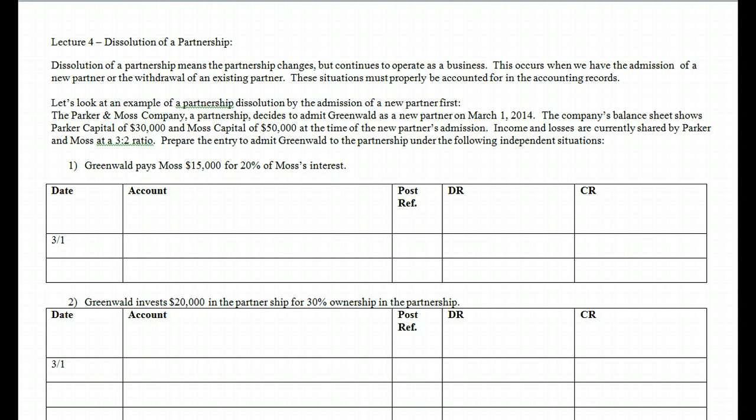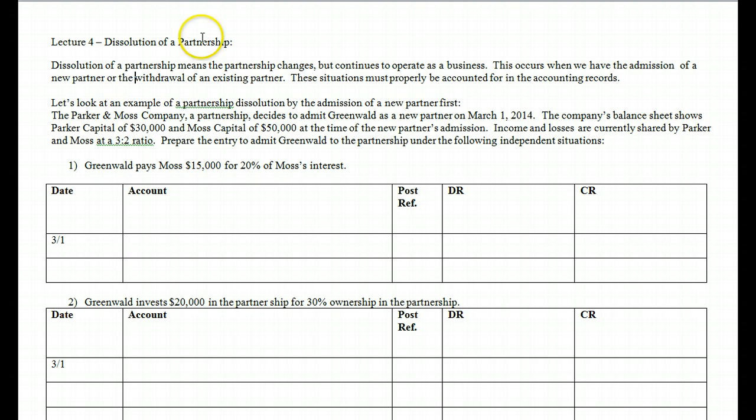What happens in that case is the old partnership agreement has to be discarded, and a new partnership agreement must be formed between the new partners, or the partners that are remaining in the firm. This situation must properly be accounted for in the accounting records anytime we have an admission or withdrawal.